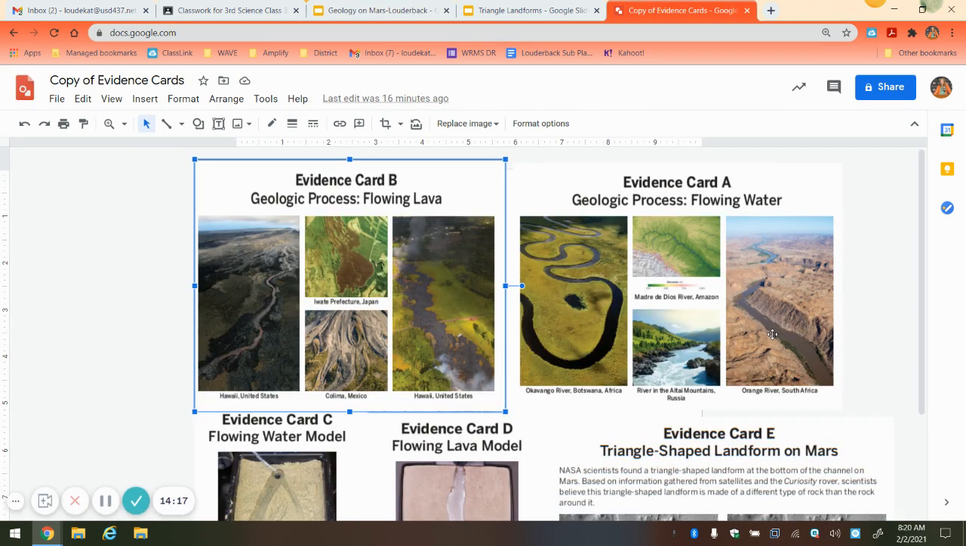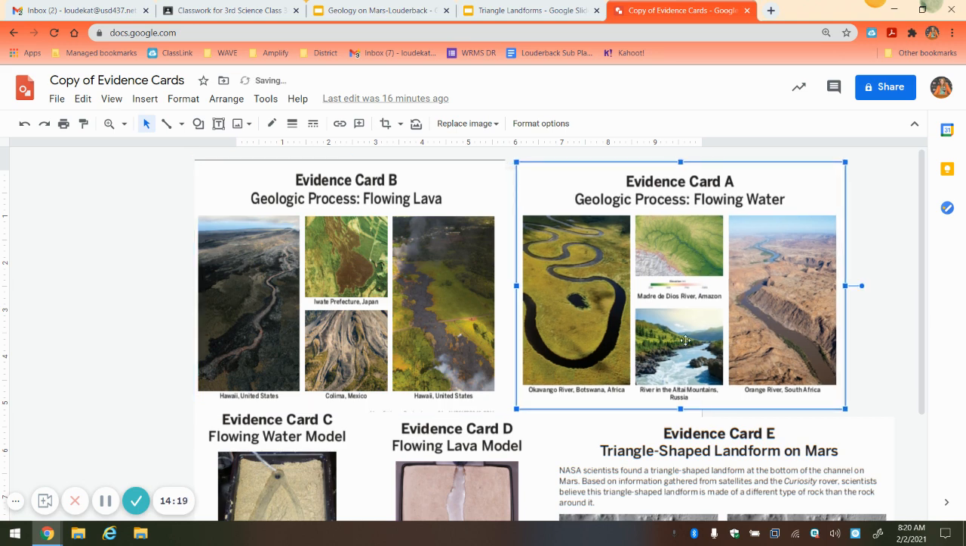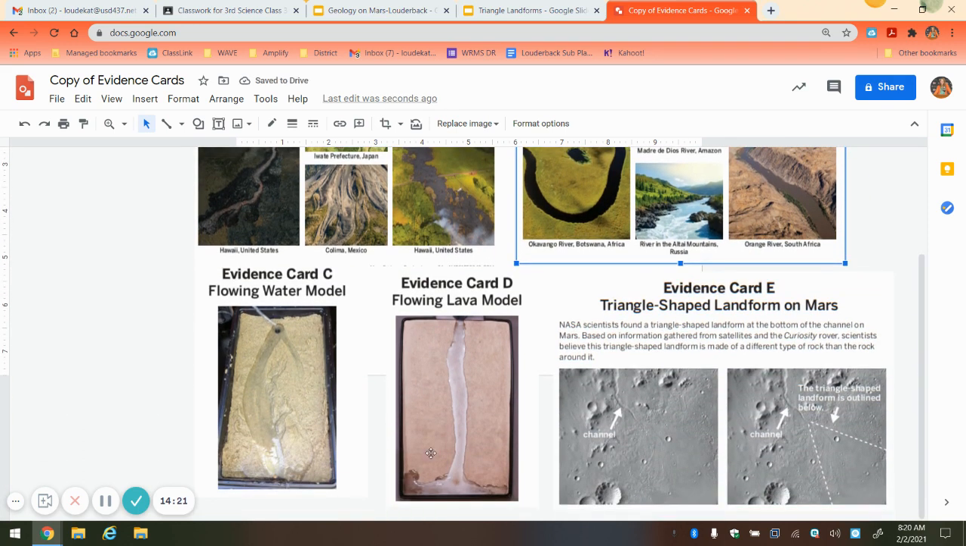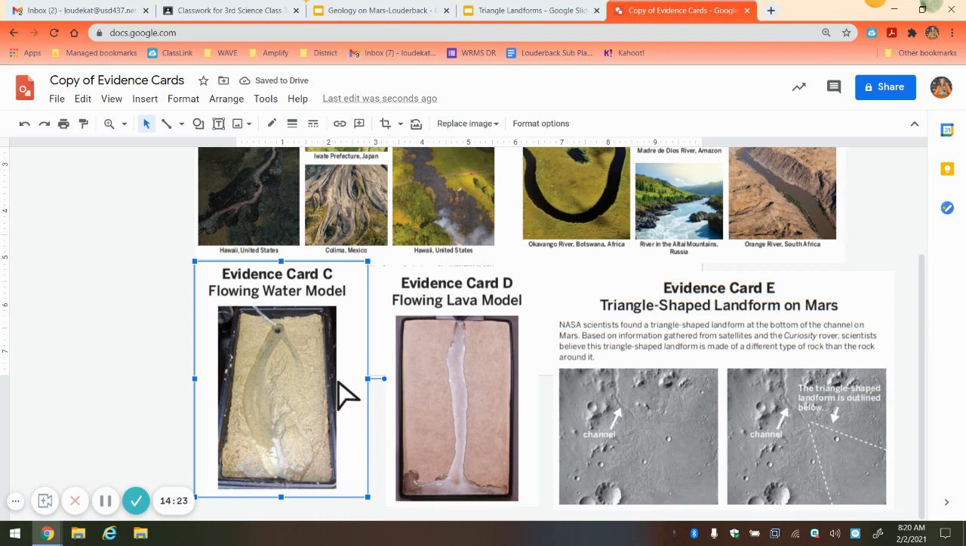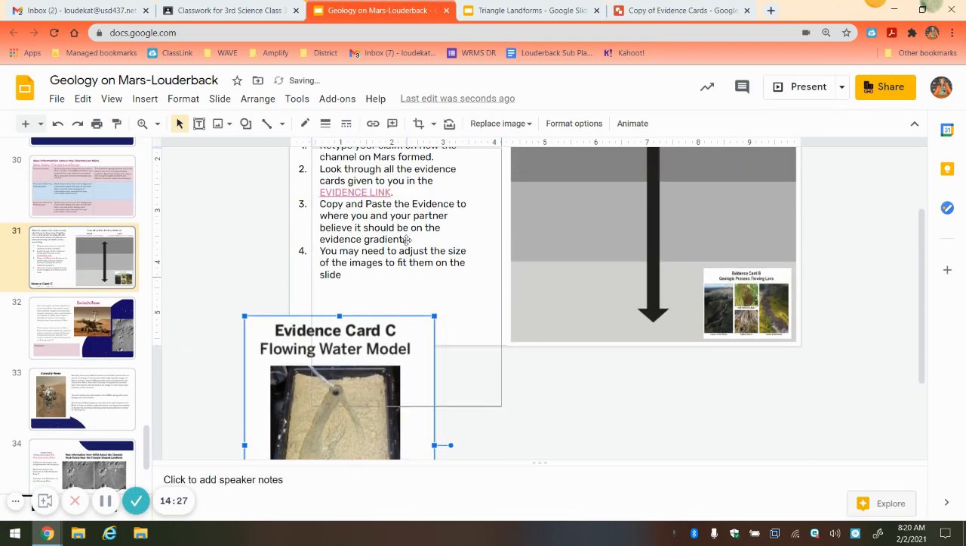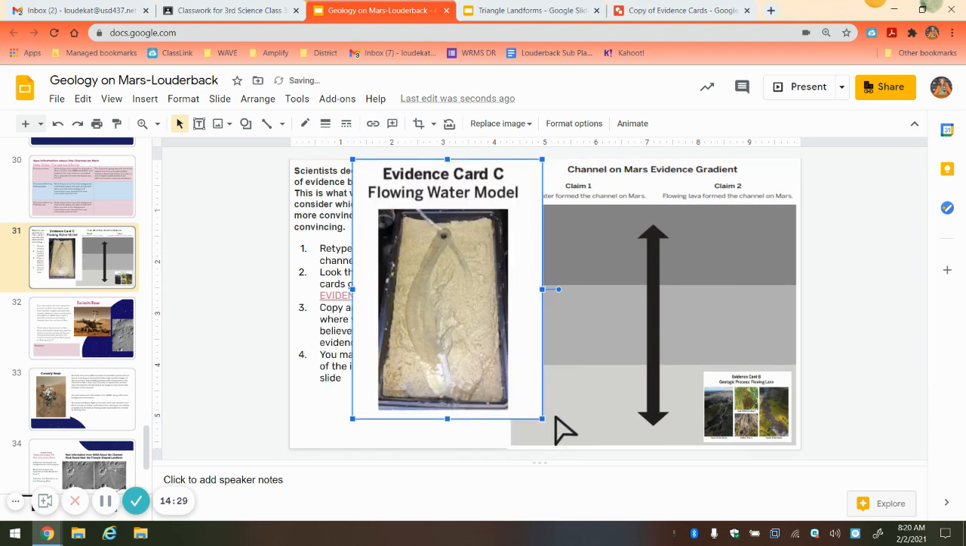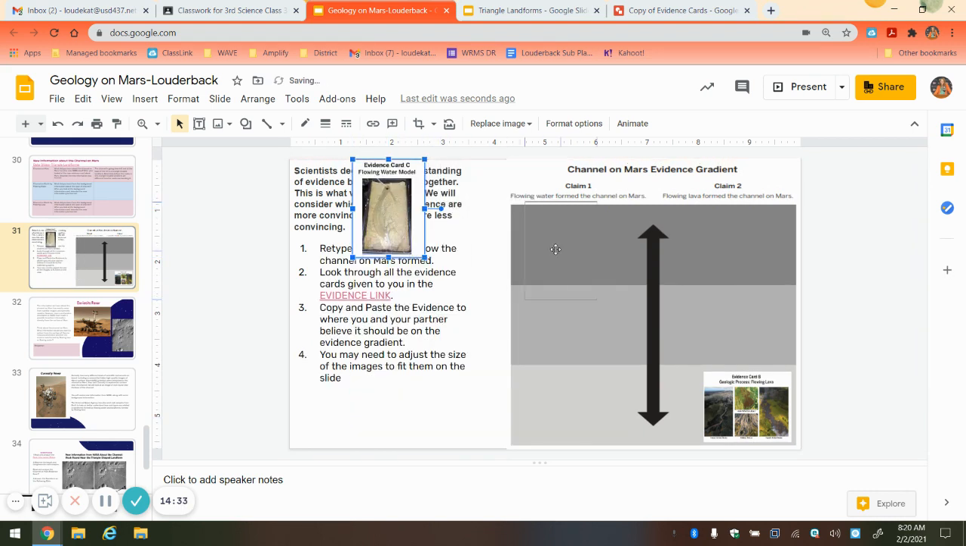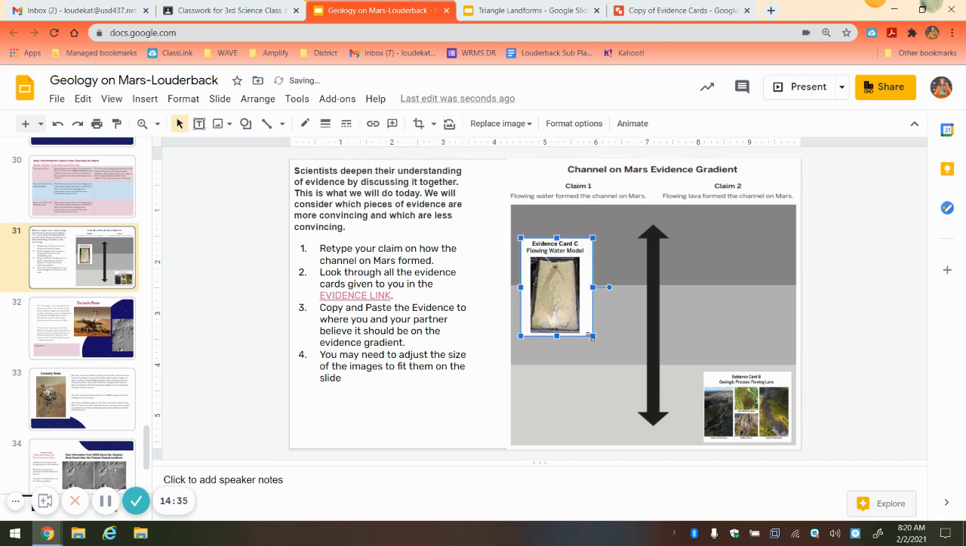Then I'm going to go back and pick another card, copy and paste it in. Eventually, I'll do all 5 cards where I'll copy it in to my Google Slides. I'll consider the evidence. So this one's about flowing water. And then since this is a model, I might put it up a little higher because the model kind of shows the same process that's created the channel.